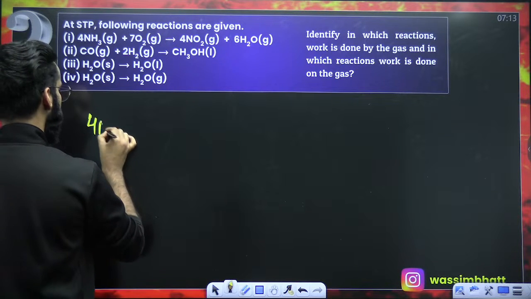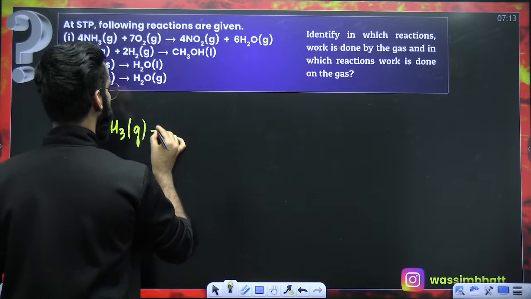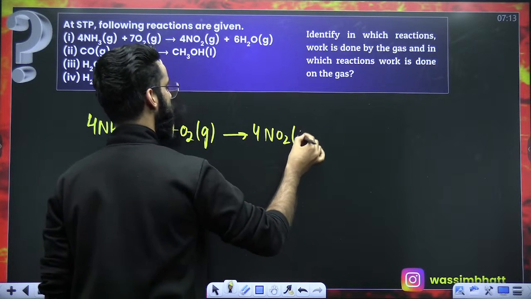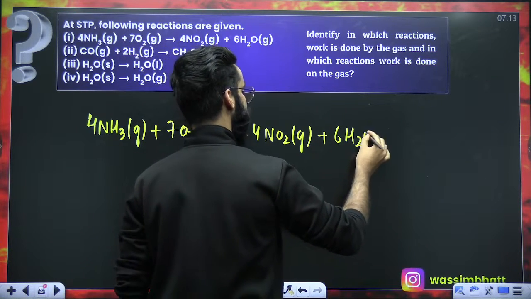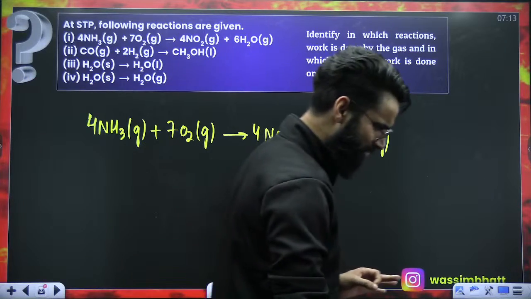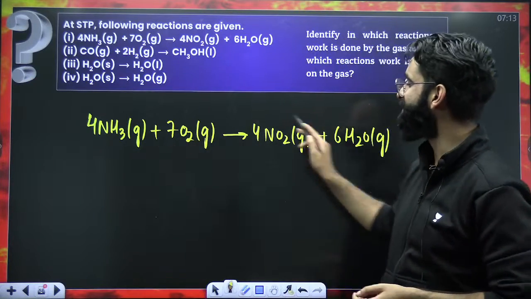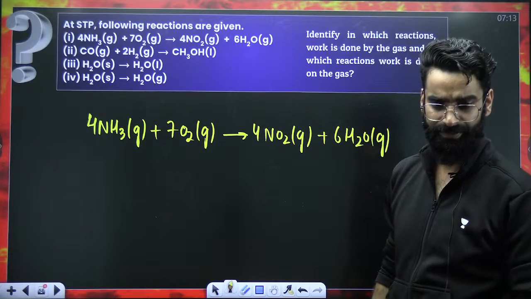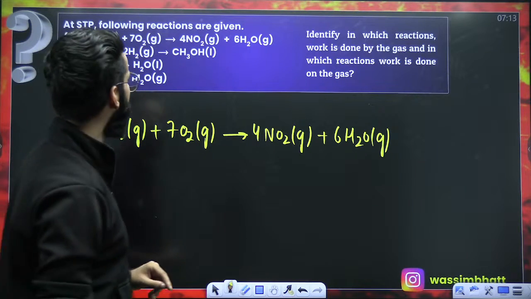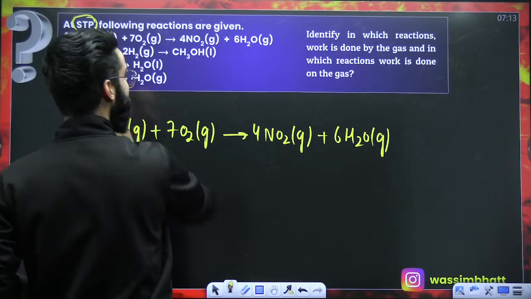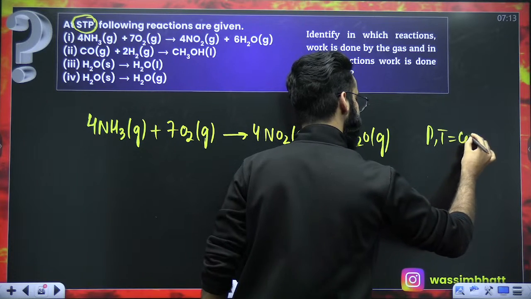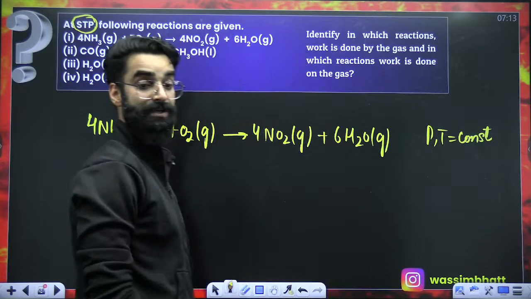4 NH3 gas plus 7 O2 gas gives 4 NO2 gas plus 6 H2O gas. This is the reaction. First of all, as you can see, all the reactants and products are in the gaseous phase. And it's mentioned that all these reactions are happening at STP. That means this reaction is happening at constant pressure and temperature.